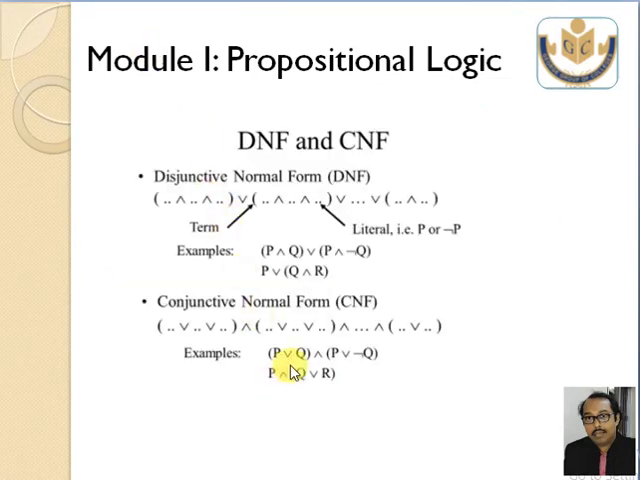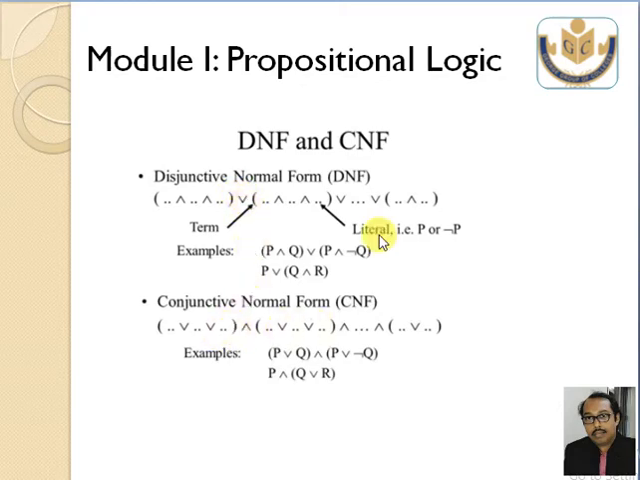Okay, the last topic that we learn is called the DNF and CNF. DNF is called the disjunctive normal form, and CNF is called the conjunctive normal form. It means there will be lots of proposition statements, this one, this one, this one, but all of them will be separated by OR. Correct? When it is separated by OR, that is DNF.